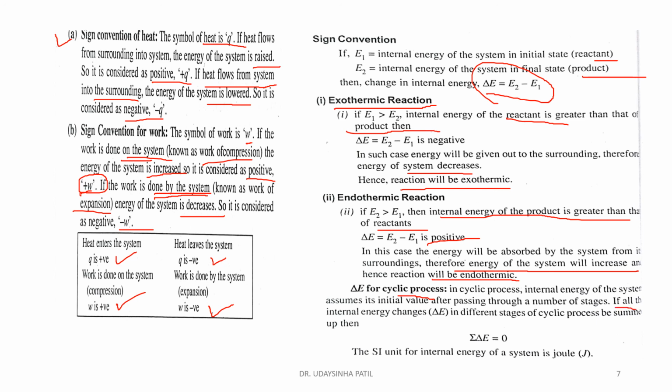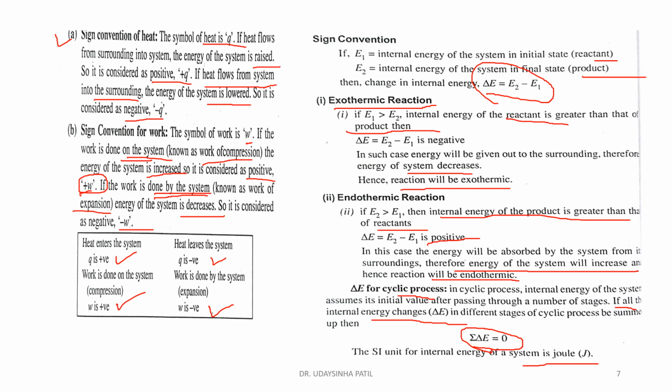If all the internal energy changes, delta E, in the different stages of the cyclic process are summed up, then the summation of delta E is always equal to 0. The SI unit is joule, J.